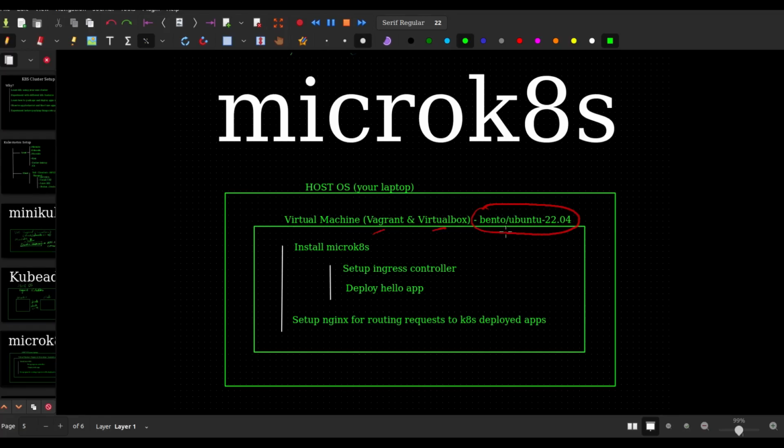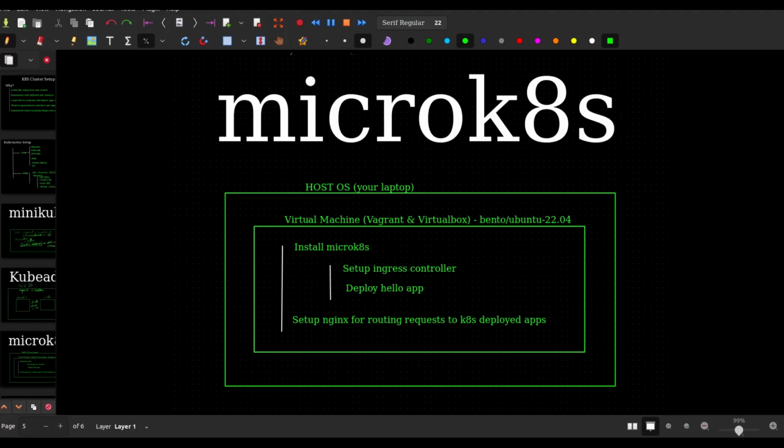Once we get this virtual machine, we will install MicroK8s, and after that we will set up the Ingress controller. We will also set up Nginx so that we can route requests from the Vagrant box to the Kubernetes cluster via this Ingress controller, and we will test the working of the Ingress controller by deploying a Hello app within the MicroK8s Kubernetes cluster.